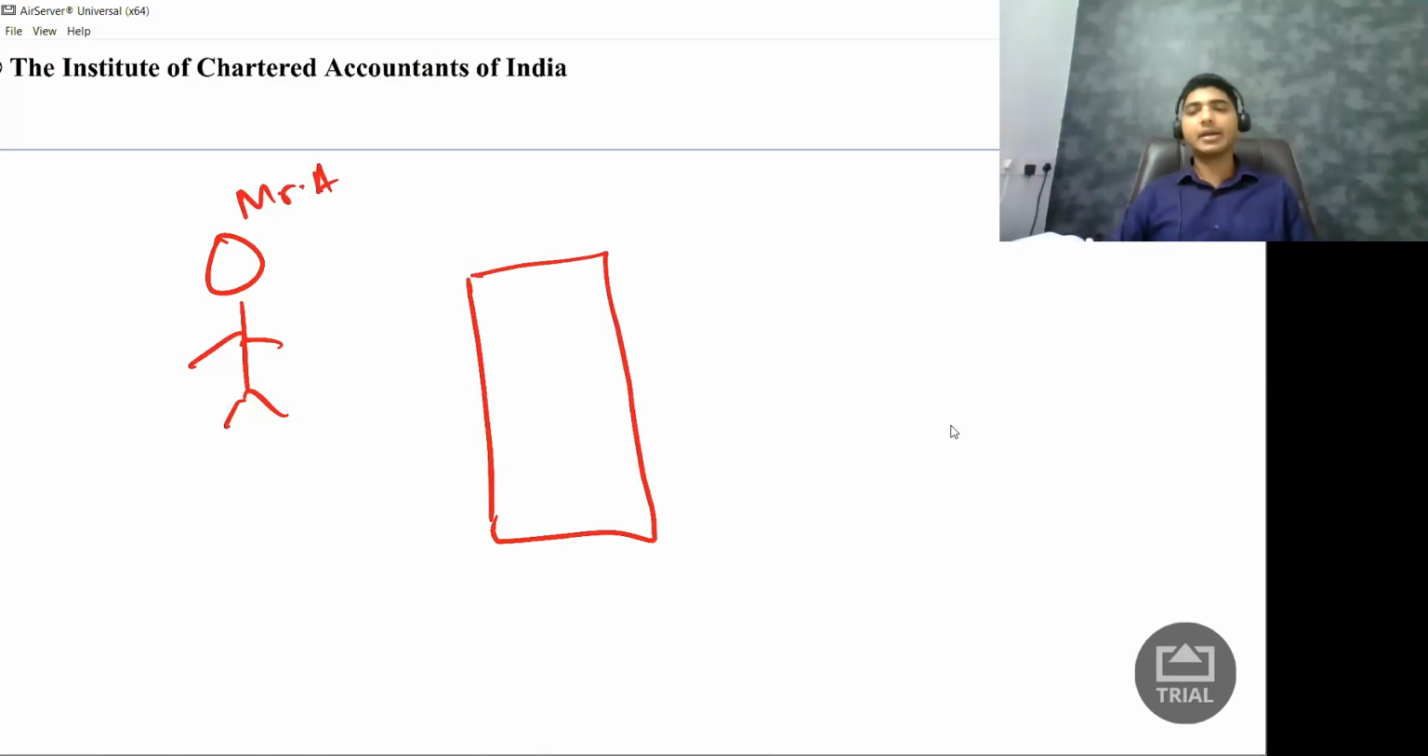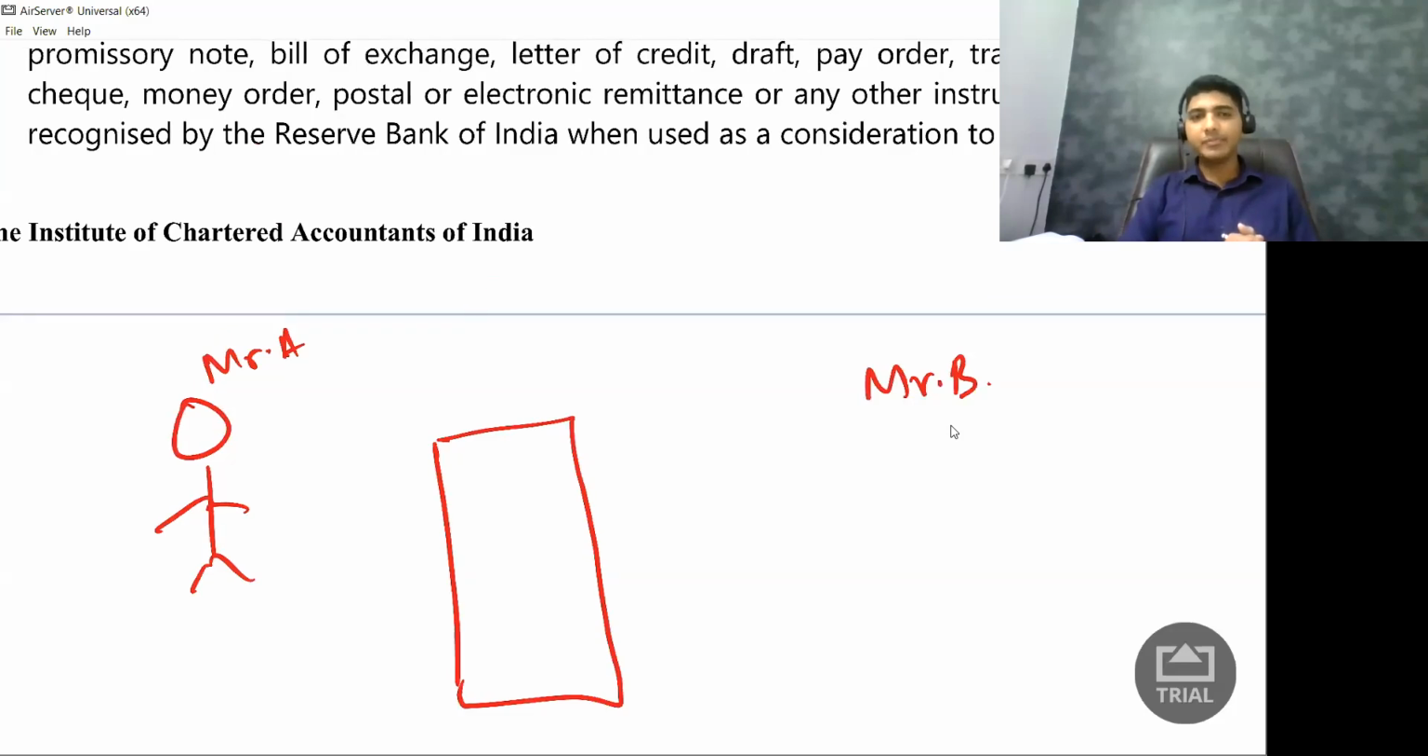a commercial building. There is an office here, and I'm giving it on rent to somebody else, let us say Mr. B. I'm giving it for rent, I'm not selling it. So rent, I will say per month. Per month rent is 50,000 rupees.